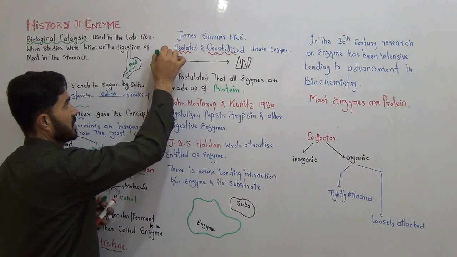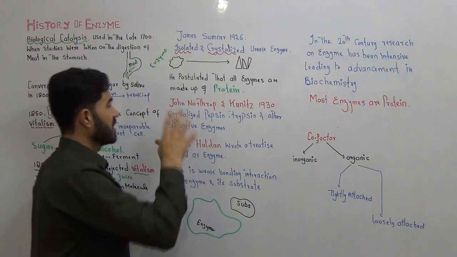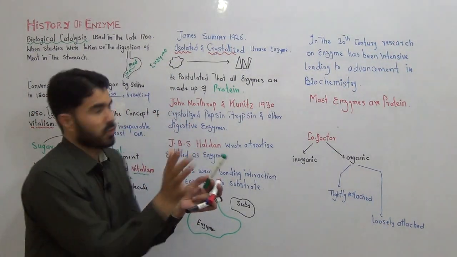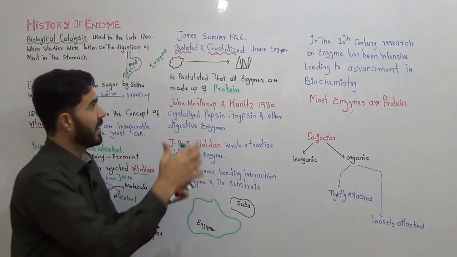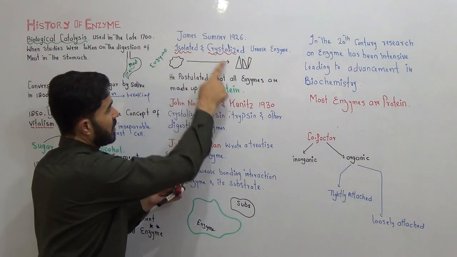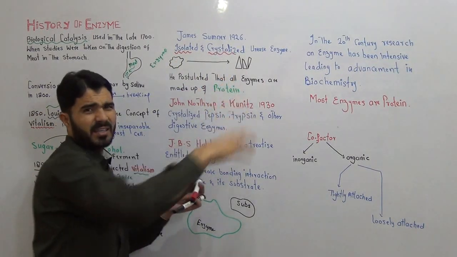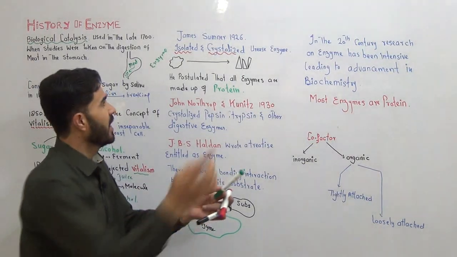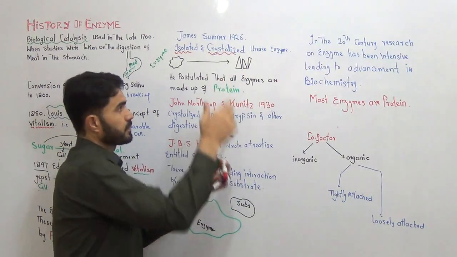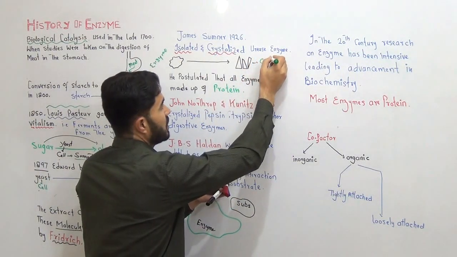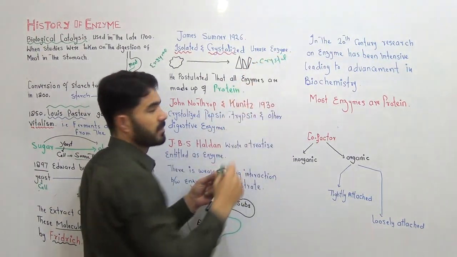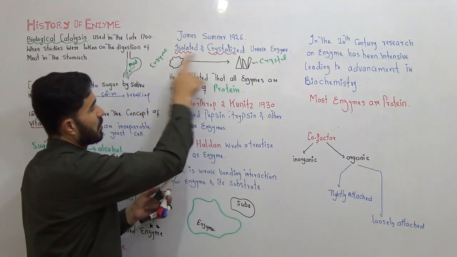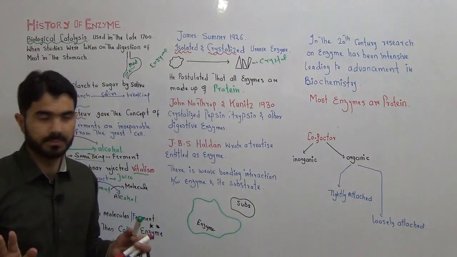This represents the enzyme, and in this state it does not have proper shape, so it is not a crystal. Later on, this enzyme was converted into proper shape. For the sake of simplicity, I just draw this diagram, and this diagram shows what? Crystals, right? Crystal. So the enzyme is obtained in the form of crystal.